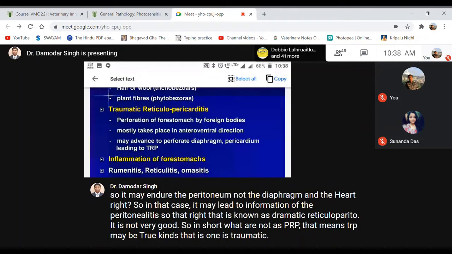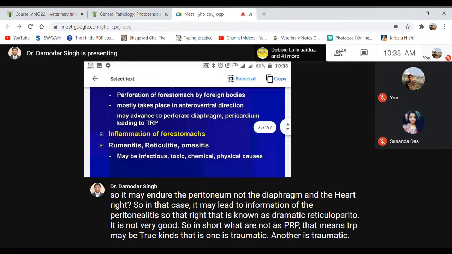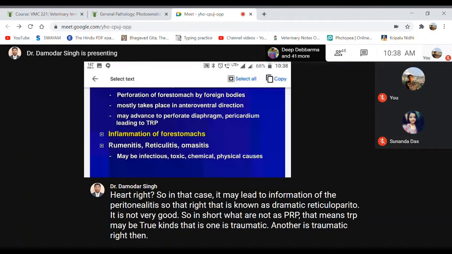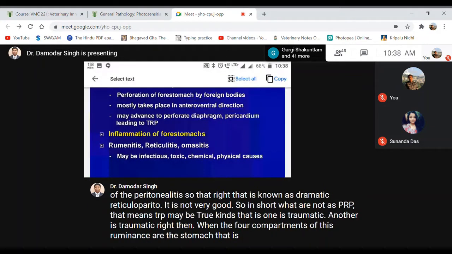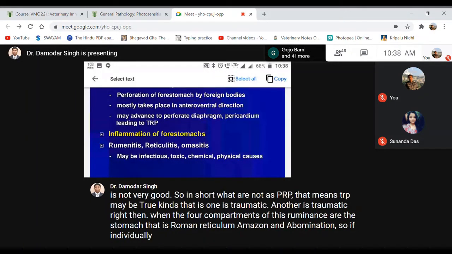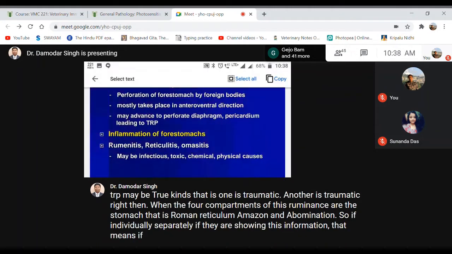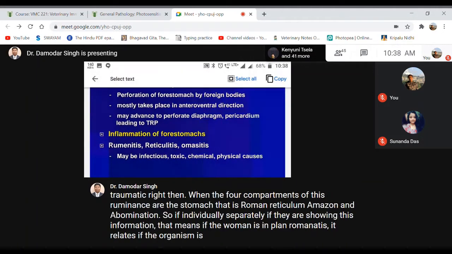Then there are the four compartments of the ruminant stomach: the rumen, reticulum, omasum, and abomasum. If they individually show inflammation, that means if the rumen is inflamed, it is rumenitis; if the reticulum is inflamed, reticulitis; if the omasum is inflamed, omasitis; and if the abomasum is inflamed, abomasitis.